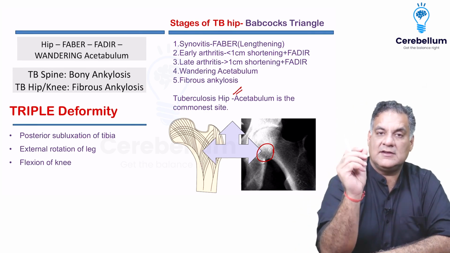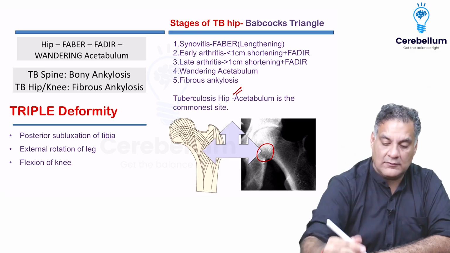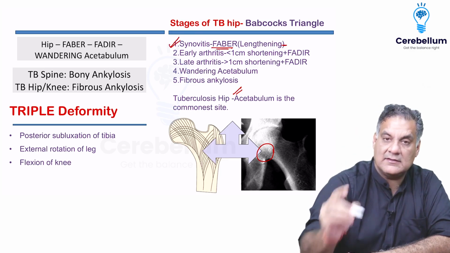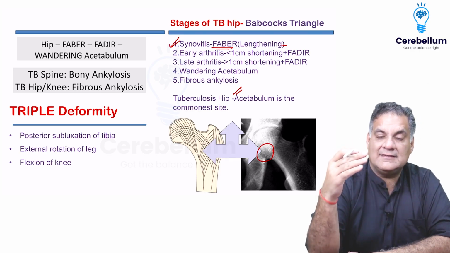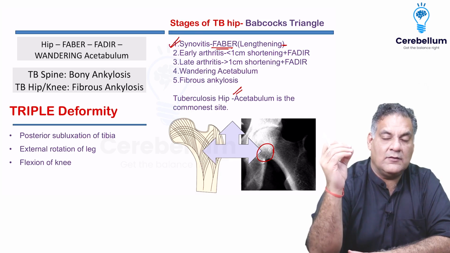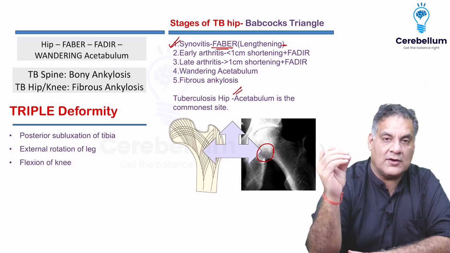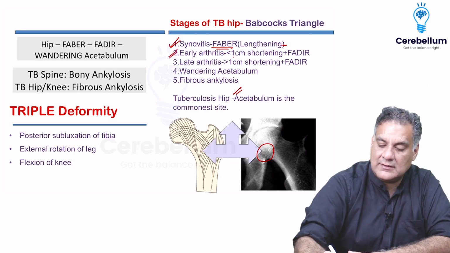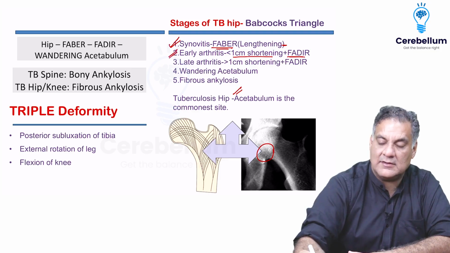Tuberculosis of the hip, stage 1, will cause proliferation of the synovium called synovitis. Position is FABER with lengthening. This is the most commonly asked MCQ. As the disease progresses, this synovium and the organism will destroy the cartilage, called arthritis, converting it into early arthritis with FADIR and less than 1 centimeter shortening.